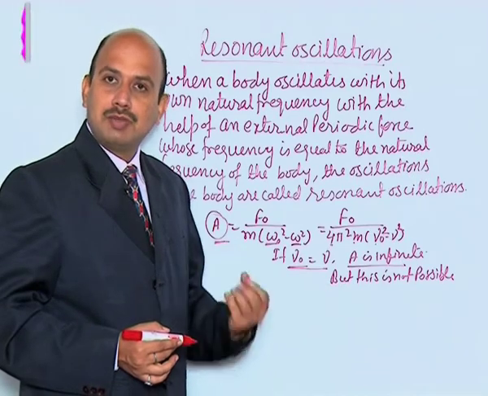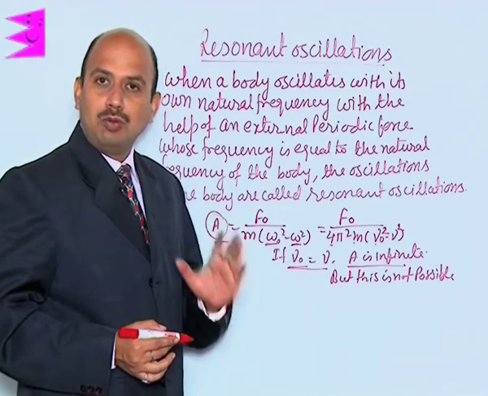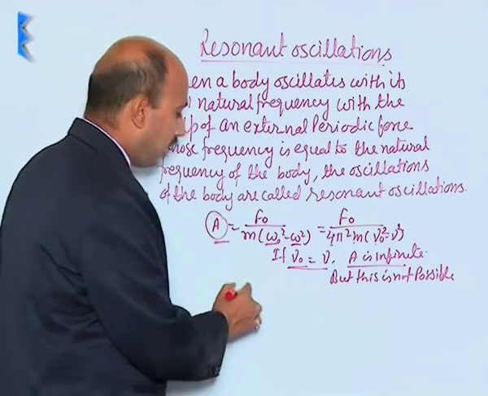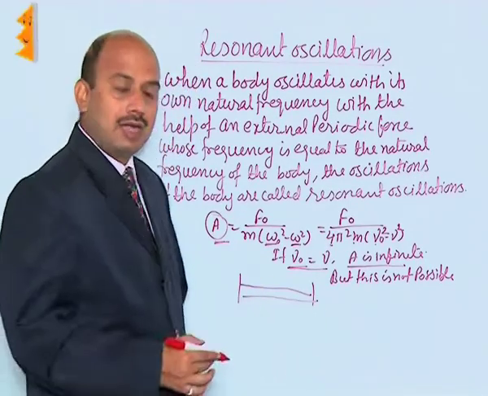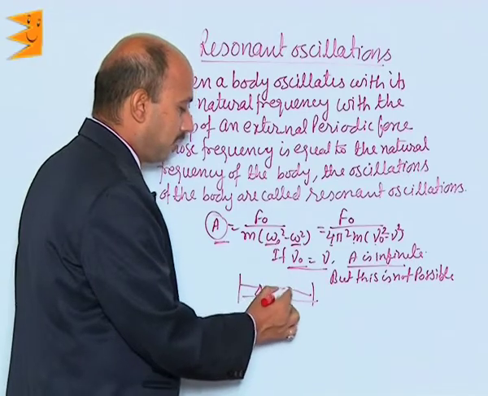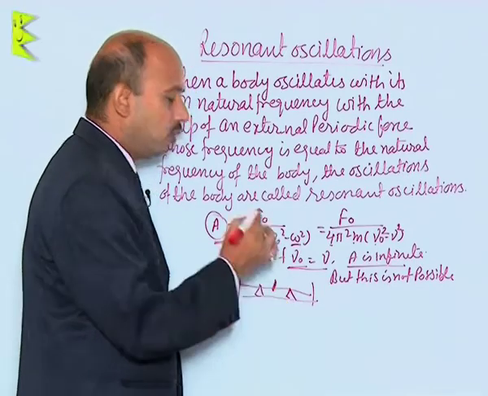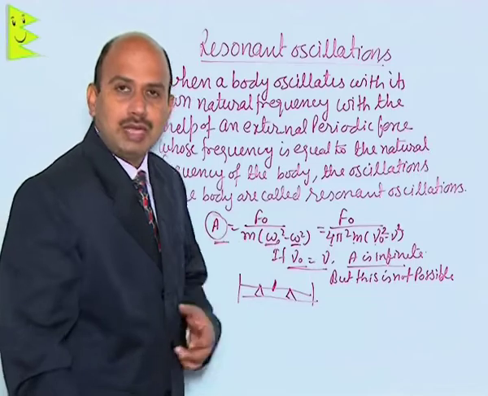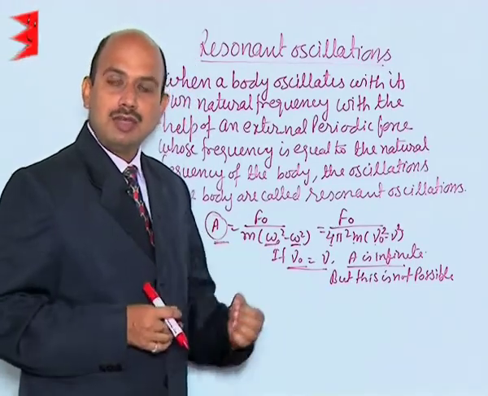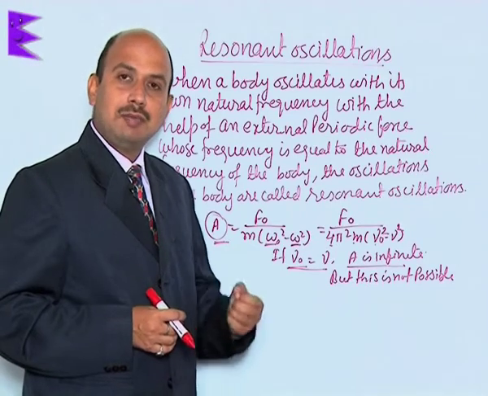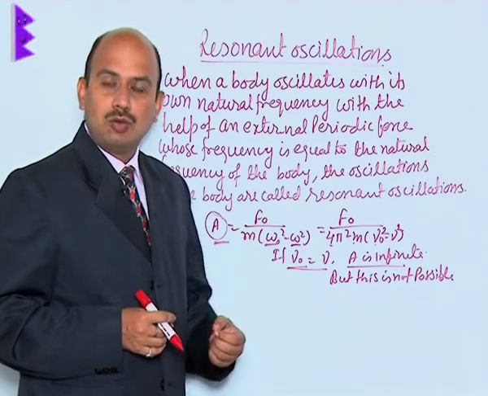There are many examples related to this. In the sonometer you can take, when you do this experiment, in the sonometer there is a wire and here the two wedges are placed and a paper is placed over here. In the sonometer experiment what you do, you take the tuning fork and you strike it with the rubber pad and keep its stem on the sonometer.